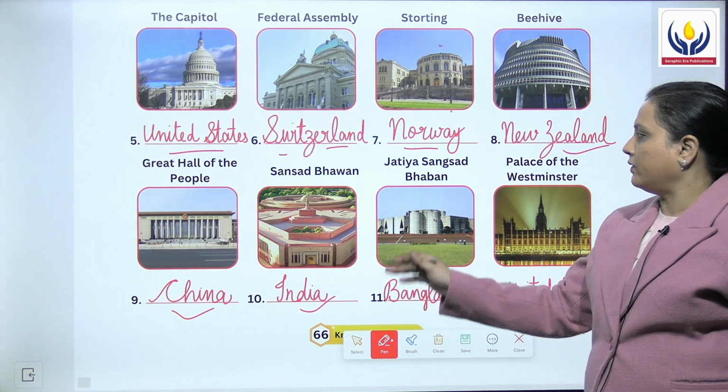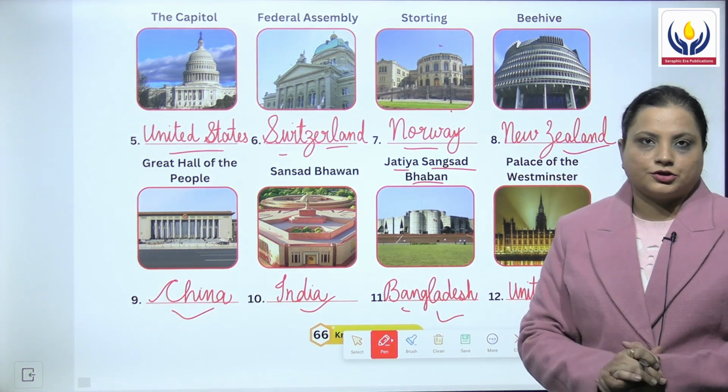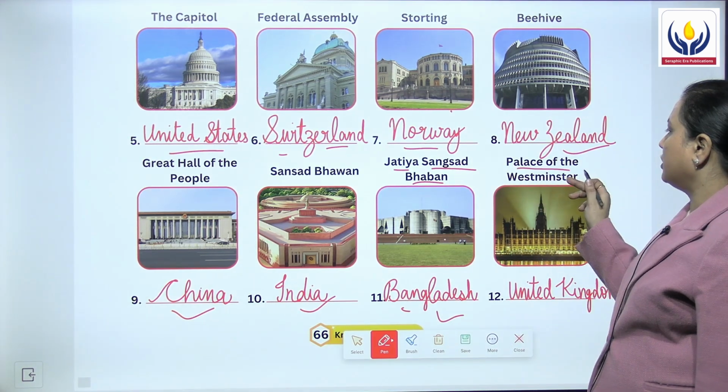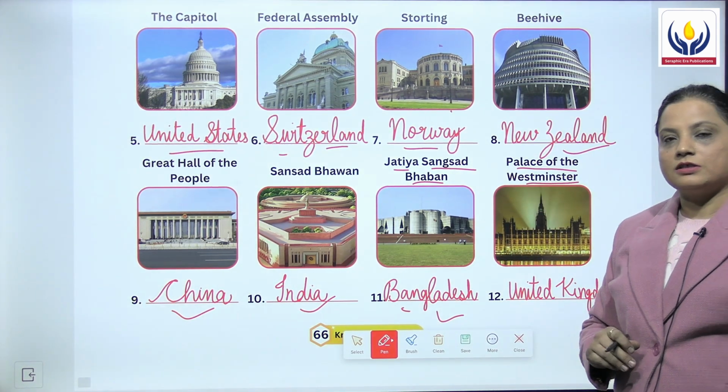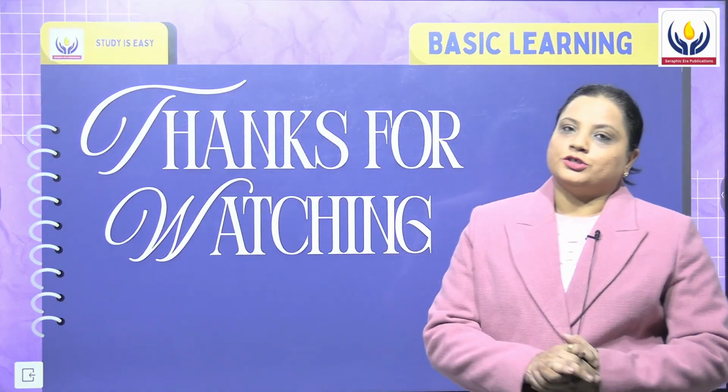Moving on to the 11th, Jatiya Sangsad Bhavan, and that is in Bangladesh. Next, moving on to the last image, this is known as the Palace of the Westminster, and this is located in UK, United Kingdom.